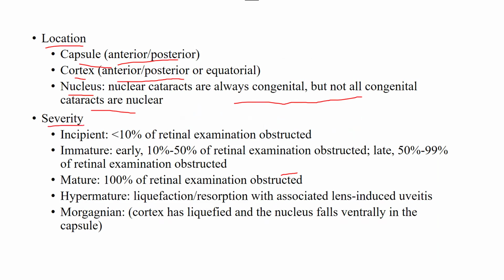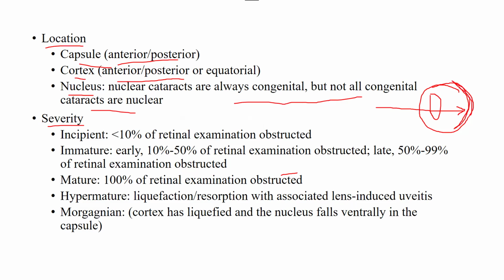Next is based on severity. We have different types: incipient, immature, mature, hypermature, or Morgagnian. Basically, when we perform an ophthalmoscopic exam of an eye, we are trying to visualize the back side of the eye, the fundus and everything.